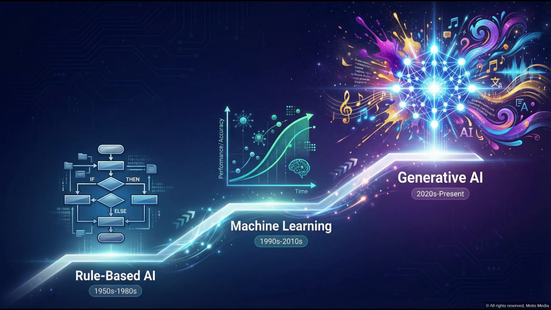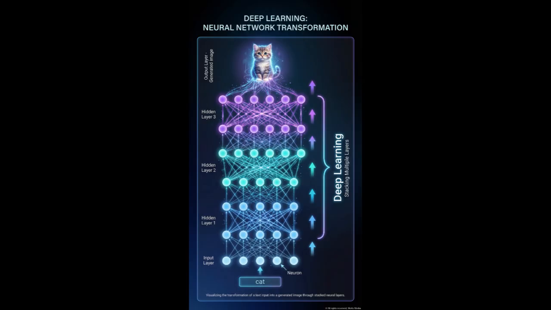This timeline traces AI's remarkable journey as a rising path through three distinct eras. At the foundation, we find rule-based systems from the 1950s through 1980s, represented by rigid flowcharts following if-then logic. The path ascends to machine learning from the 1990s through 2010s, shown as a learning curve where systems improve through data exposure. At the peak stands generative AI from 2020 onward, depicted as a glowing neural network emitting sparks of paint, text, and music. This visual journey shows how AI evolved from following instructions to learning patterns to creating original content.